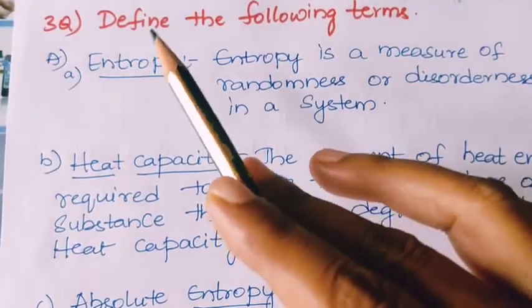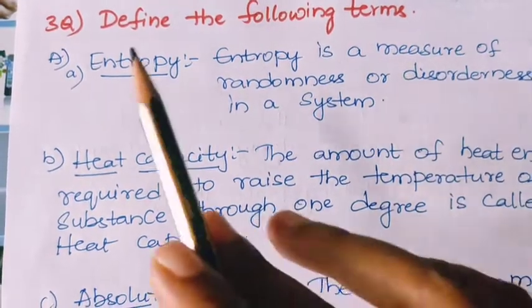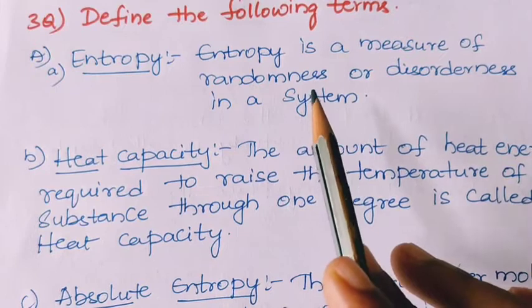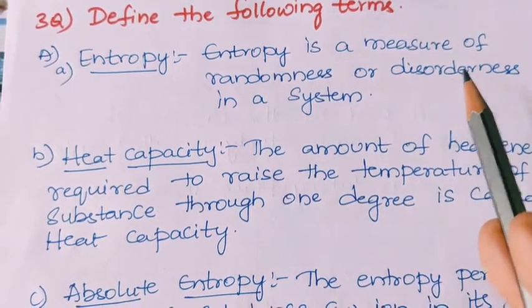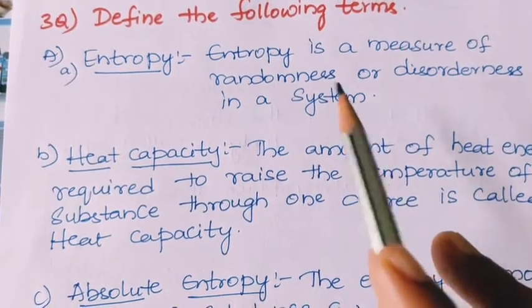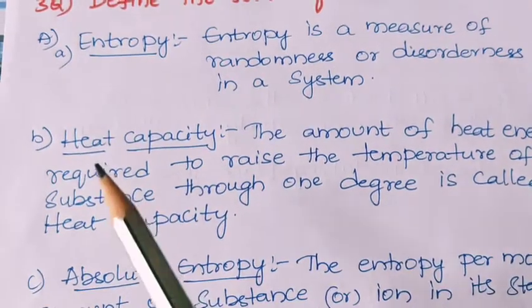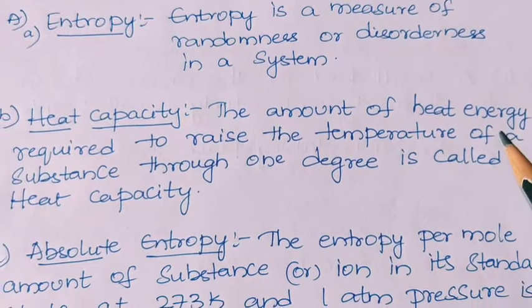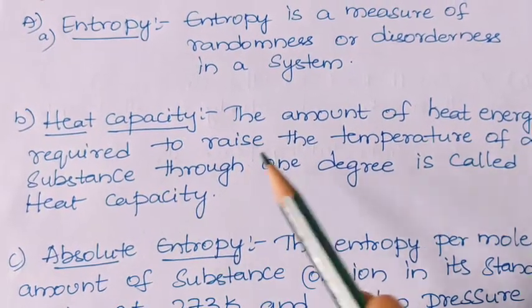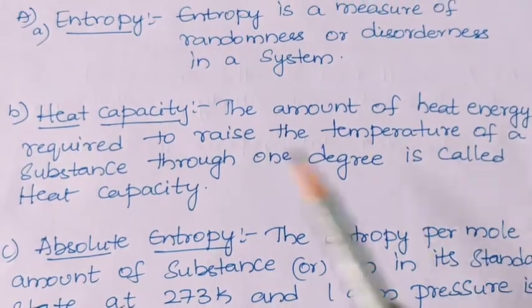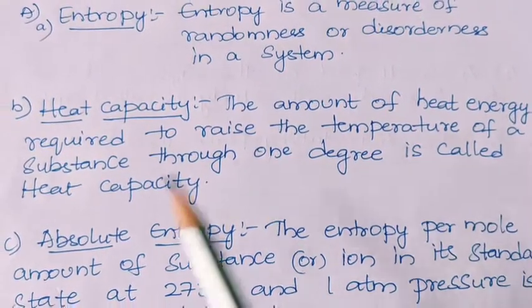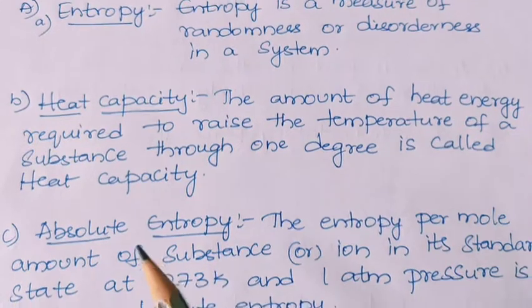Next question. Define the following terms. Entropy. Entropy is a measure of randomness or disorderedness in a system. Next, heat capacity. The amount of heat energy required to raise the temperature of a substance through 1 degree is called heat capacity.